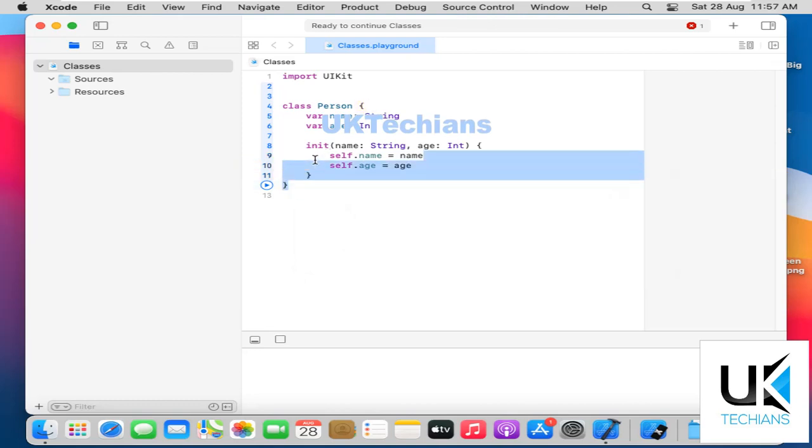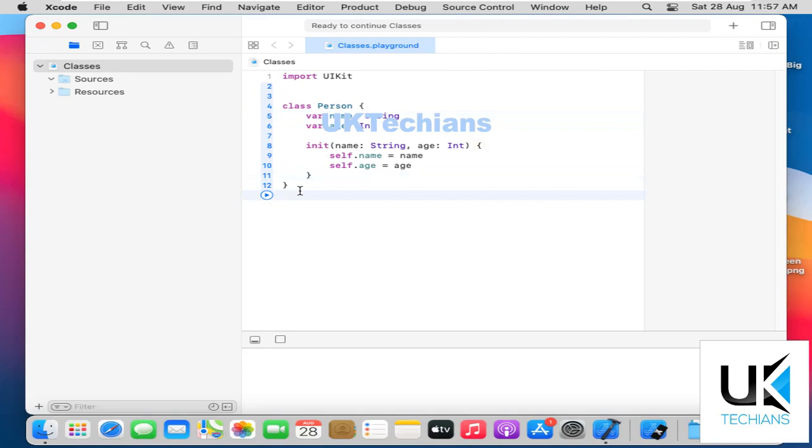So this is how initializers are created in a class. We can initialize values as default by initializers or simply by using optionals.